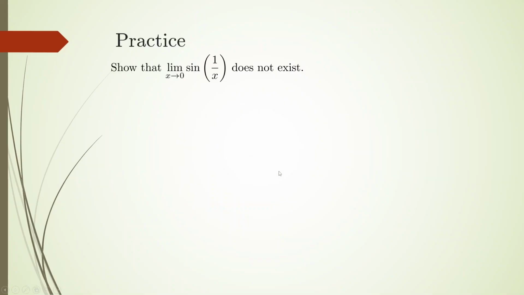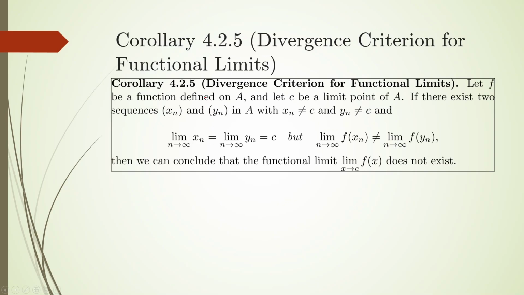All right, got a couple more examples before we want to dive into continuity. Now, showing that this guy doesn't exist, again, we can use a couple of different methods. Let's try to approach this using the, I already forget what it's called, the divergence criterion for functional limits.